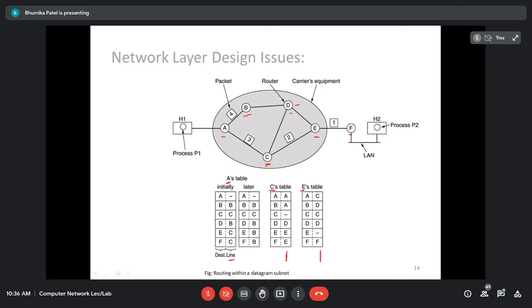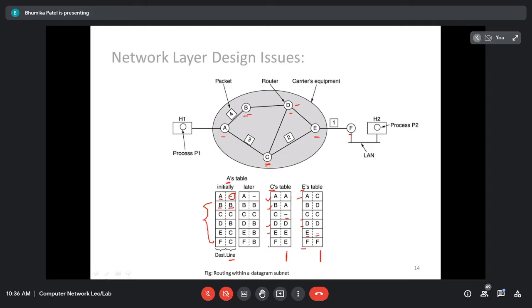Yes, ma'am. Okay. Now for each and every router, the remaining routers will be the destination host, right? So for the router A, what will all the remaining routers be? They can be the destination host. For router C, if you see, any router other than C will be what? Destination host. Because for itself there is no need to select any line. To send A to A, obviously there is no need to select a line. C to C there is no entry and E to E there is no entry. So remaining routers will be what? Destination host.